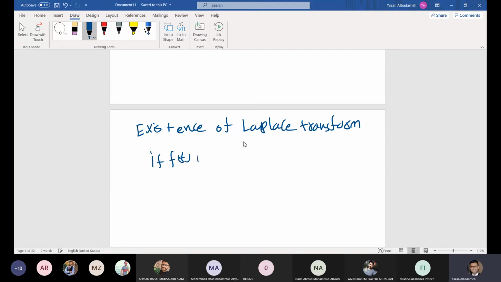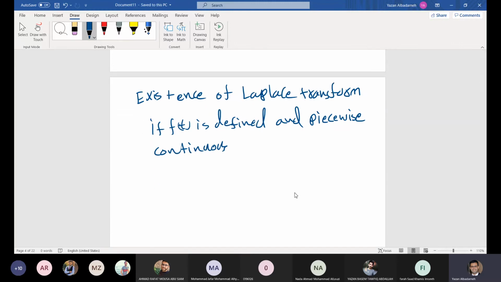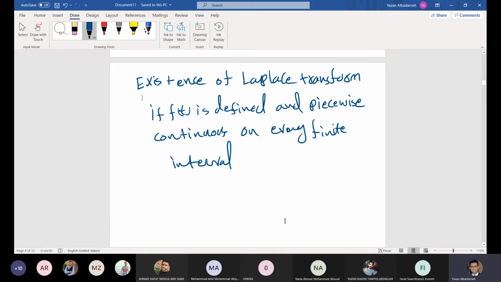If f of t is defined and piecewise continuous on every finite interval on the semi-axis t greater than 0.